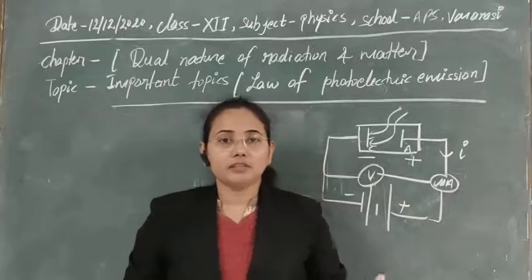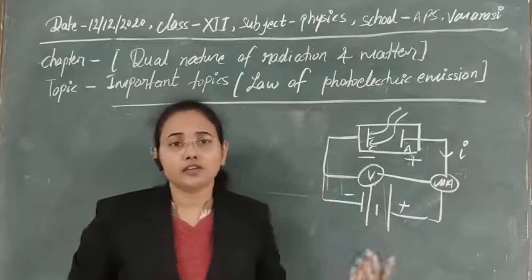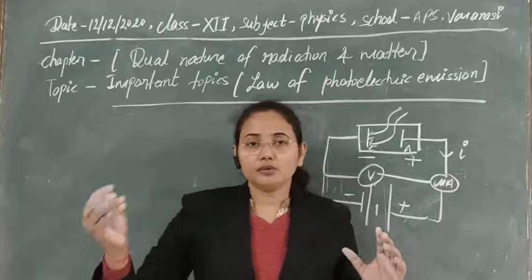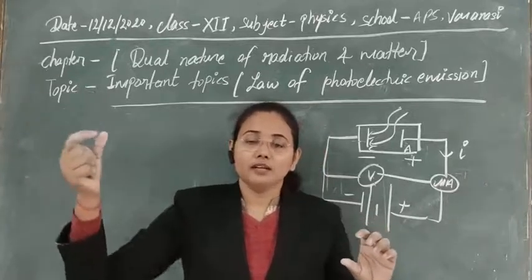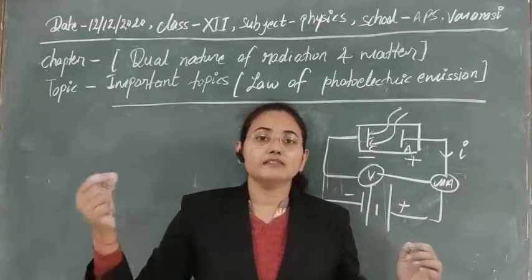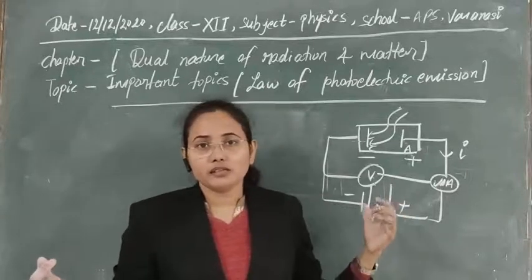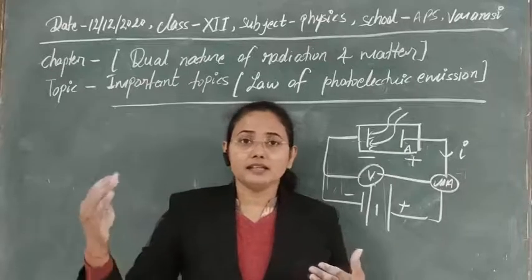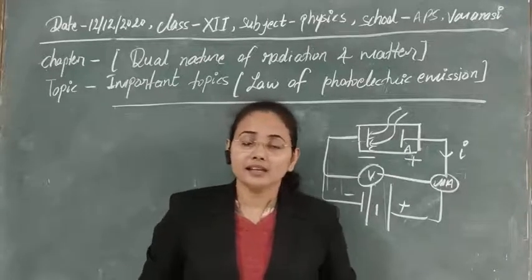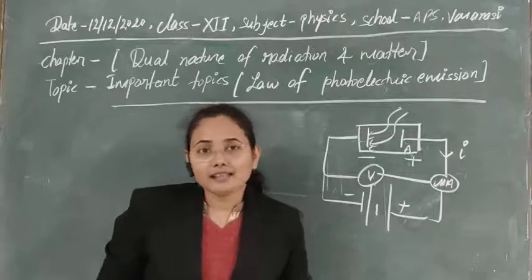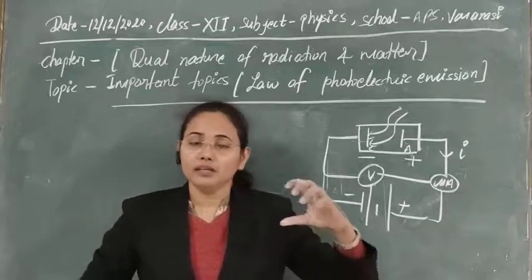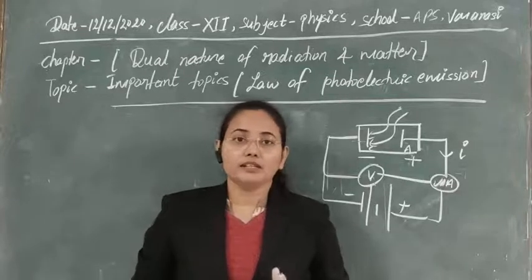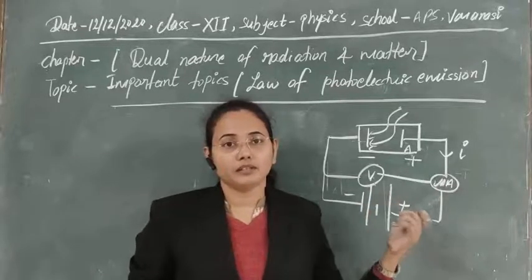If the size of the metal increases, then its work function decreases, because the electrostatic attraction force between the nucleus and the electrons decreases with increasing distance, because there is an inverse relationship between them. So if size is increasing, electrostatic attraction is decreasing. It means the electron needs less energy to overcome the potential barrier there. So work function also decreases with increasing size of the atom.